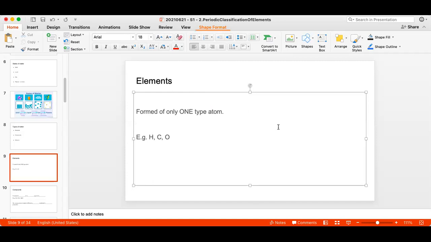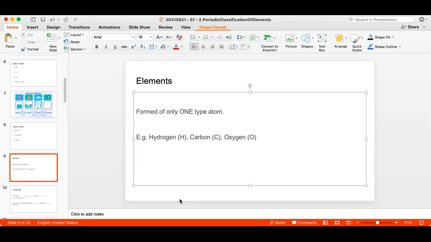Let us see some examples. I've given the symbols of some examples on the slide. Can you tell me what H stands for? Hydrogen. Correct. What does C stand for? Carbon dioxide. It's not carbon dioxide, it is just carbon. And what's the last one? O? Oxygen. Correct.